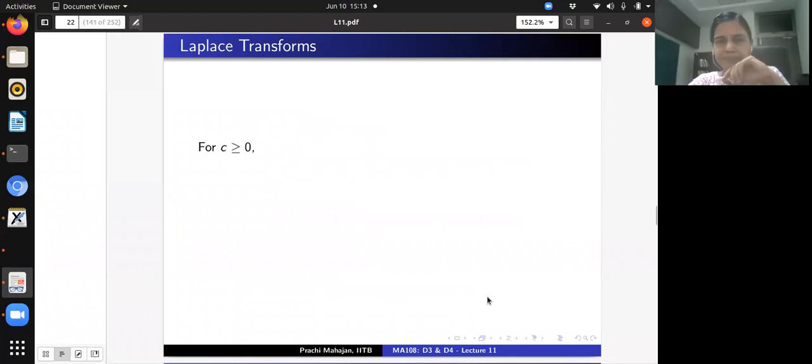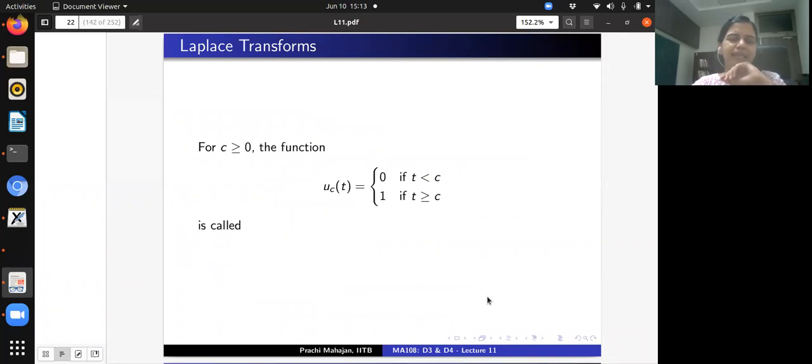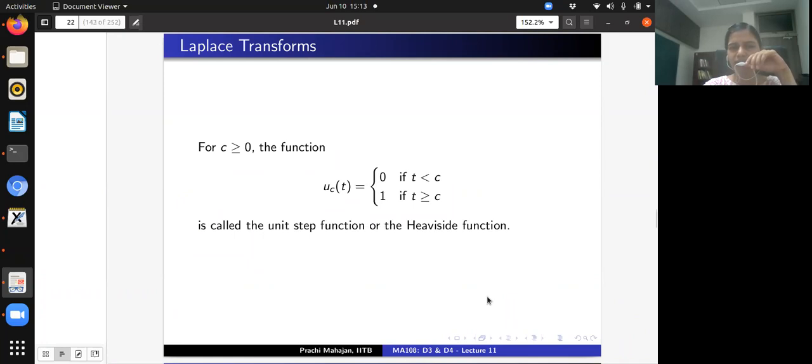All right. So the next thing that we want to talk about is how do we use Laplace transform for piecewise continuous functions. So I'm going to look at non-homogeneous equations where the forcing function, the right hand side function, is actually a piecewise continuous function. So we'll start with a very basic function. Let's start with the step function.